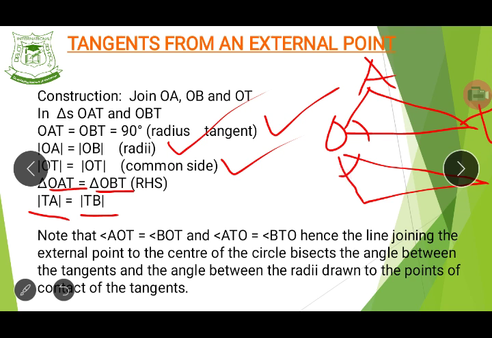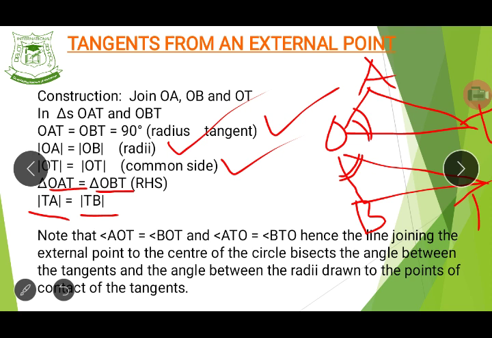They are both the same. That is from O to B, angle BOT. That is, angle BOT is the same as angle AOT. Both of them are the same.